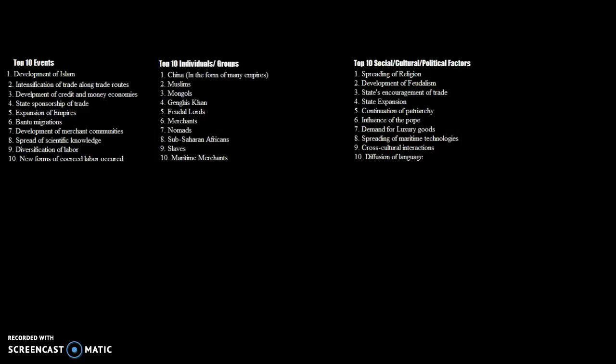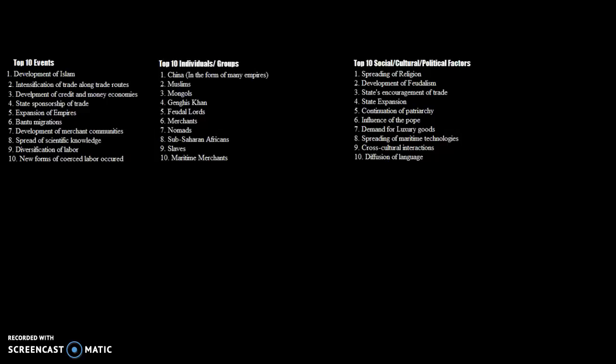Number 4 is the state sponsorship of trade. The state sponsorship of trade occurs when states invest in infrastructure and invest in these different types of economies, such as credit and money economies.